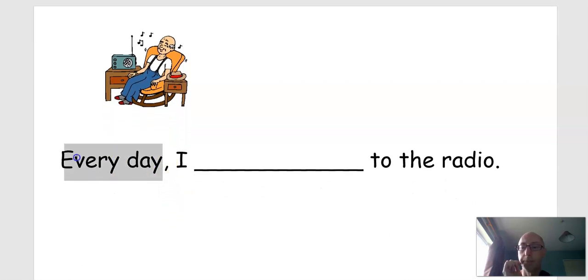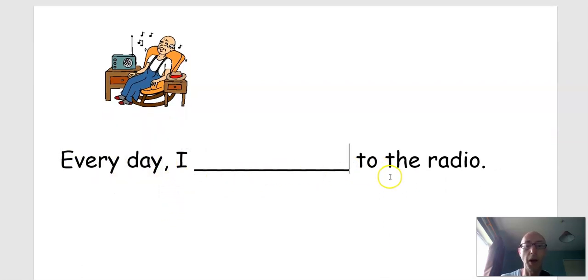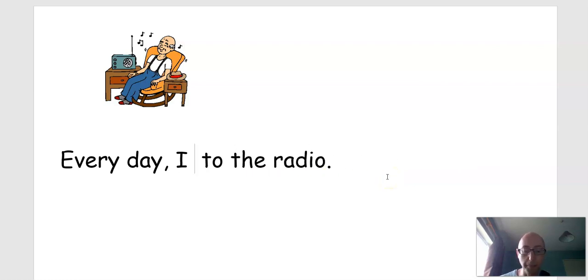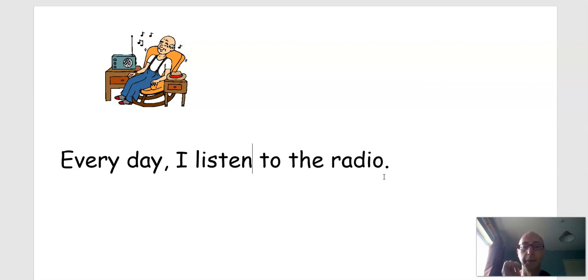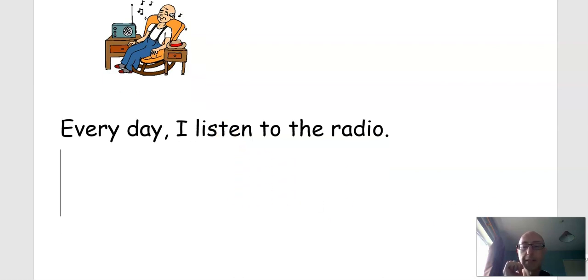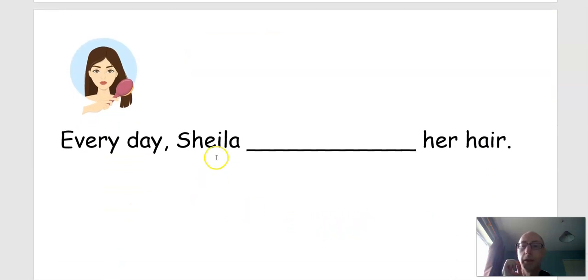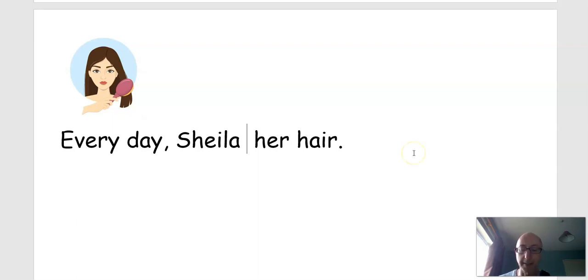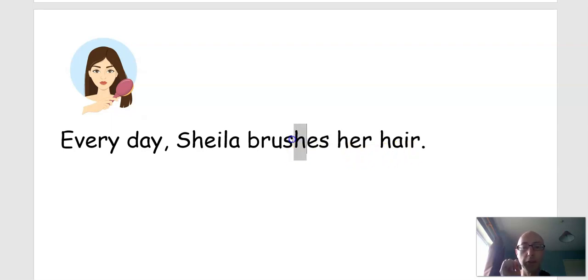Now we have every day. And it's I. So with I, we have no S at the end of the verb. We just have the simple verb. Every day I listen. Remember when we spell listen, the T is silent. We write it, we don't say it. Listen. Every day. Again, every day, so no ing, but because it's Sheila, it's she. We need the S. So what is the verb? Every day Sheila brushes. Remember, after SH, we need ES, not just S.